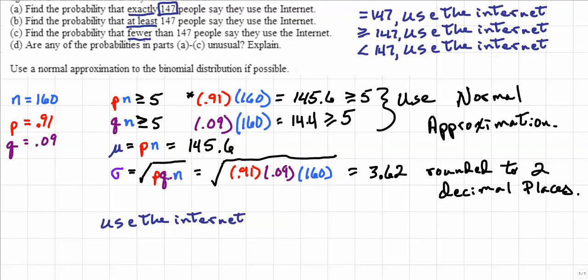However, before we can use StatCrunch for part A, we need to understand that if x is equal to 147, we're going to be looking at 146.5 less than or equal to x less than or equal to 147.5.